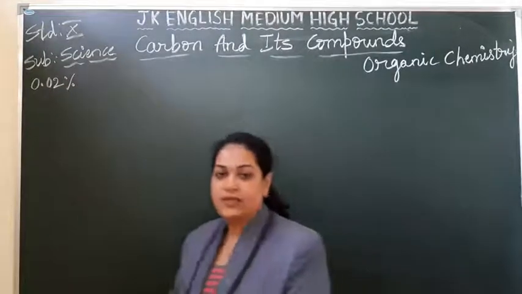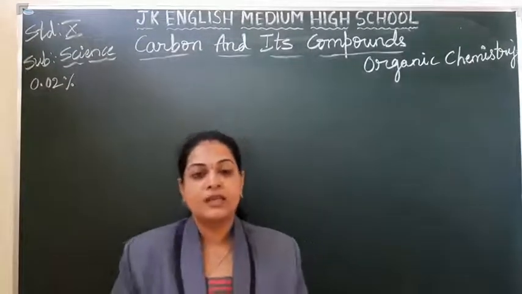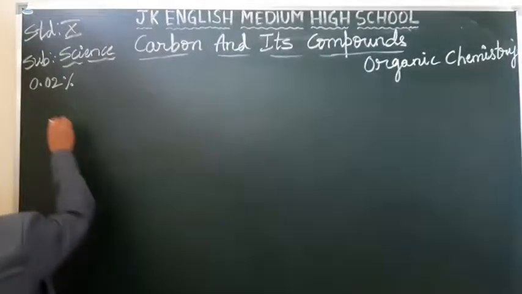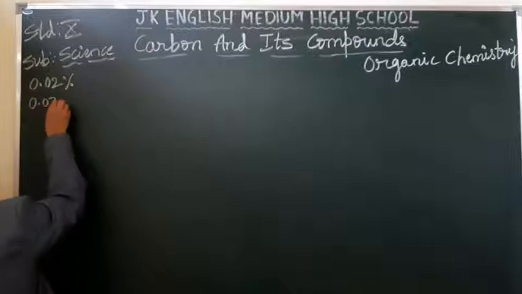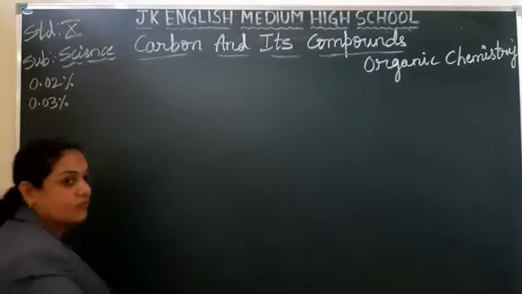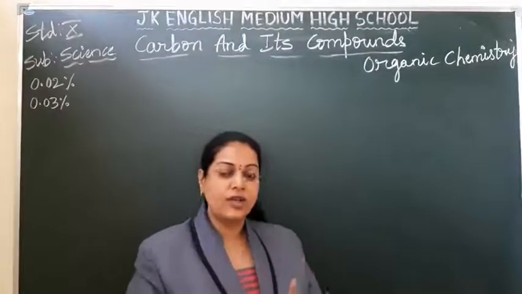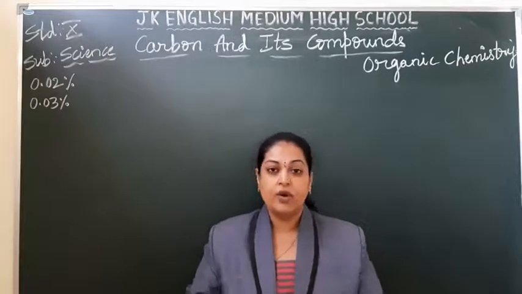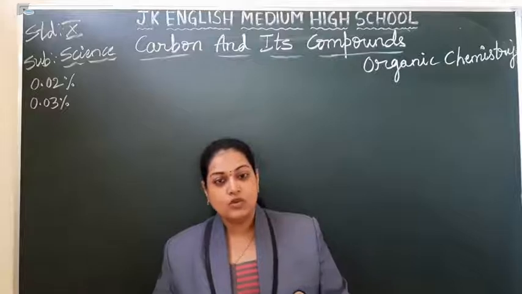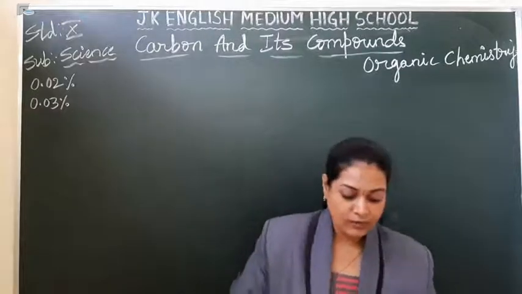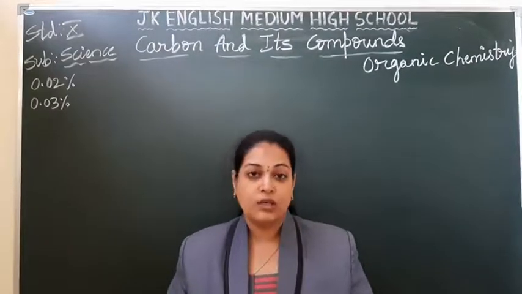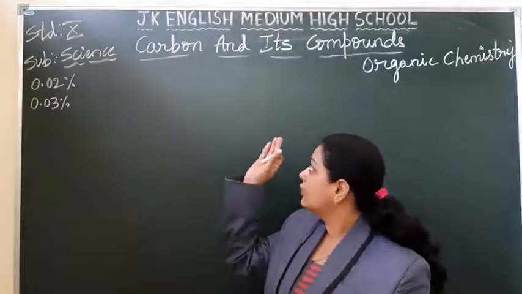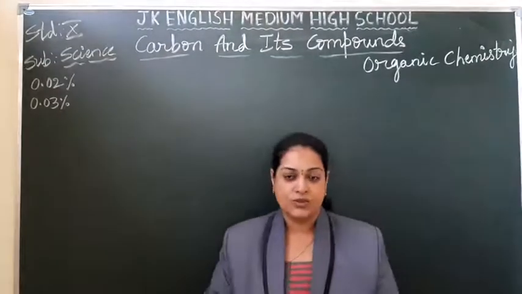In the atmosphere, carbon is present in combined form, like carbon dioxide, at 0.03%. Although the percentage is very small, from these you can get millions of compounds. You can find the formation of millions of compounds. That is why we are going to discuss carbon as one of the important chapters in chemistry.